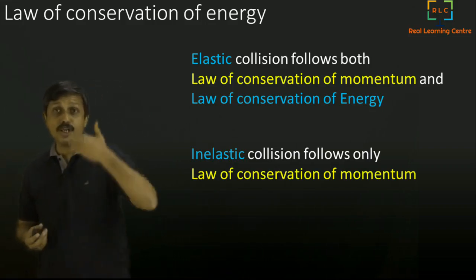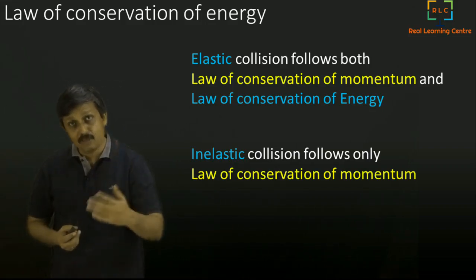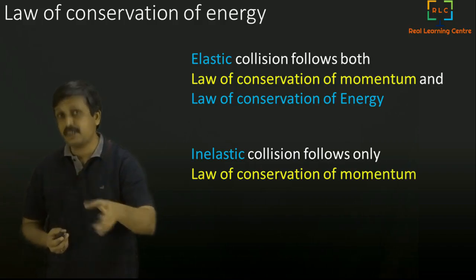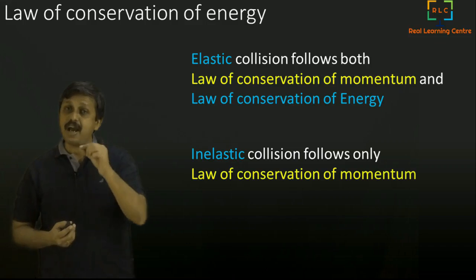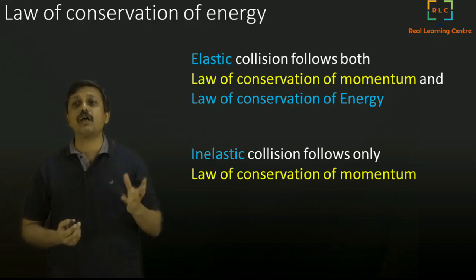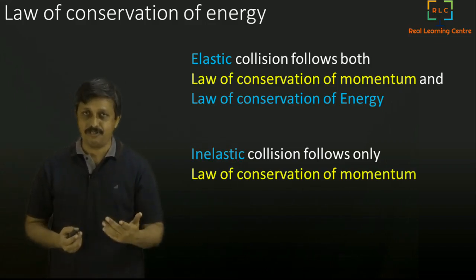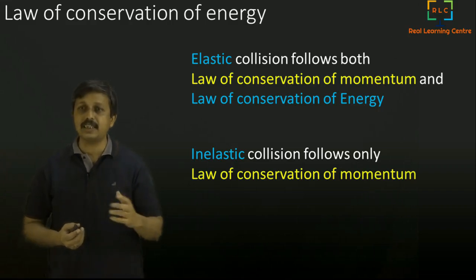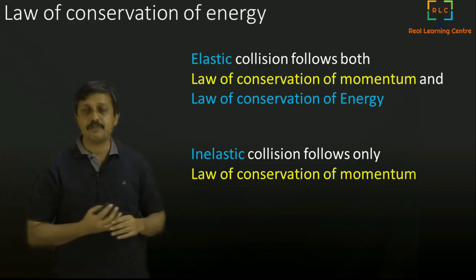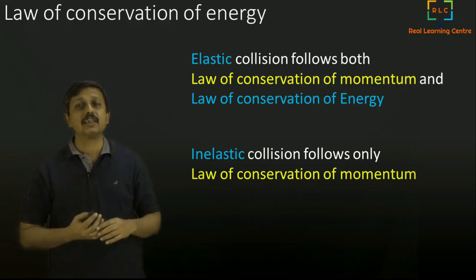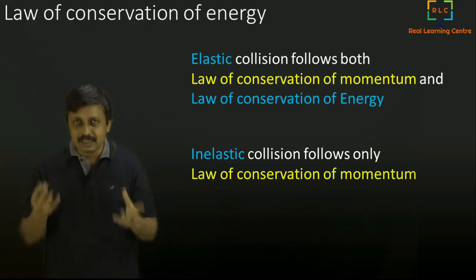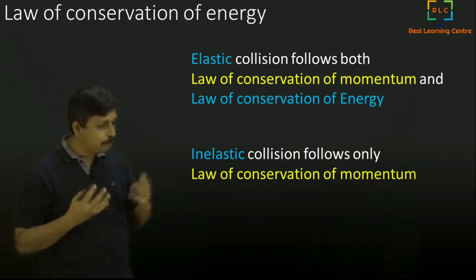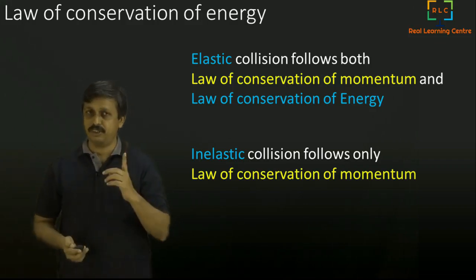When we go into the details of what is work, what is energy, what is potential energy, what is kinetic energy, we will come back and deal with how to solve elastic collision equations. For now, understand that an inelastic collision can be easily solved using conservation of momentum. And an elastic collision, in simple cases you can solve, but in complex cases you need conservation of energy.